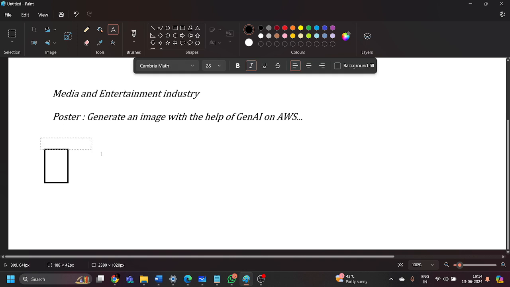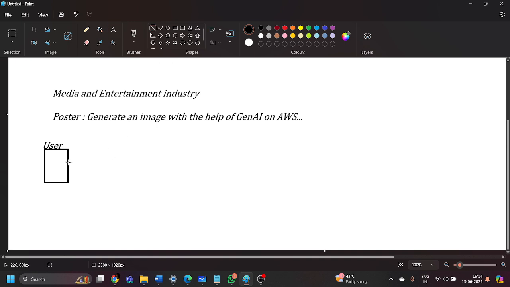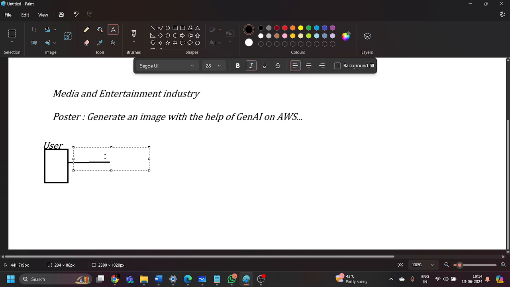I can be a user, you can be a user, who is going to make a request, and you can call that request an API request, maybe. This user is going to create an API request, or you can say the user is going to give a prompt to your application, maybe the model you are creating with the help of generative AI.